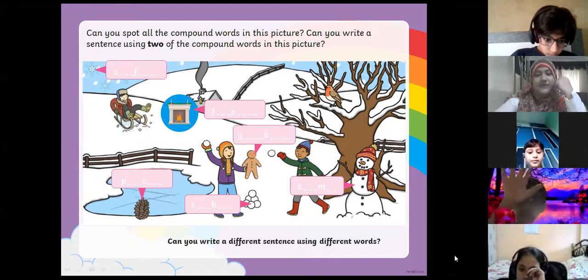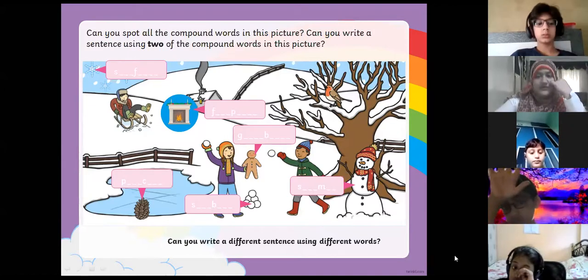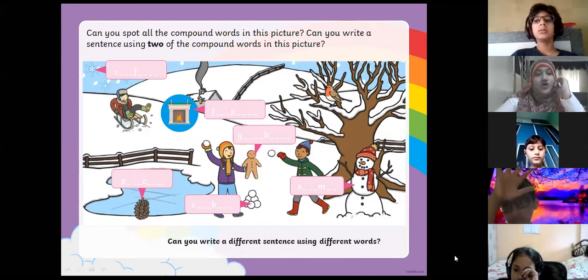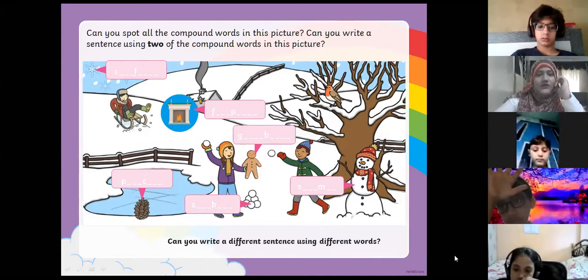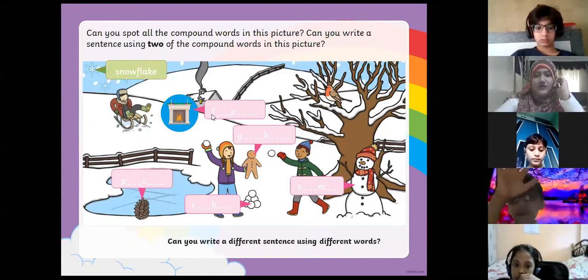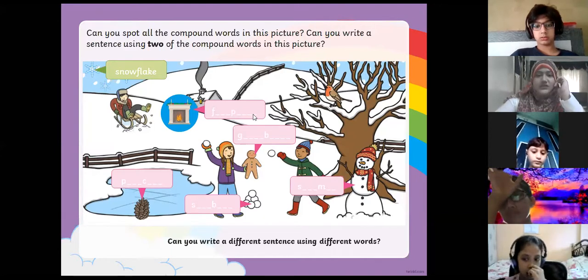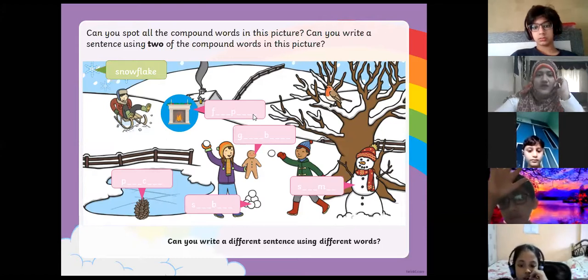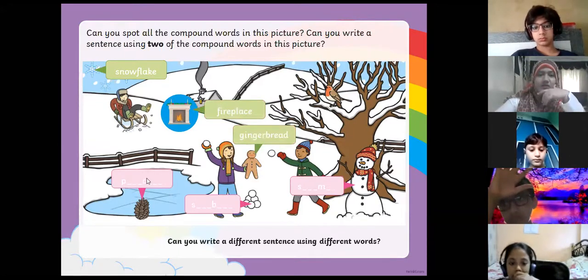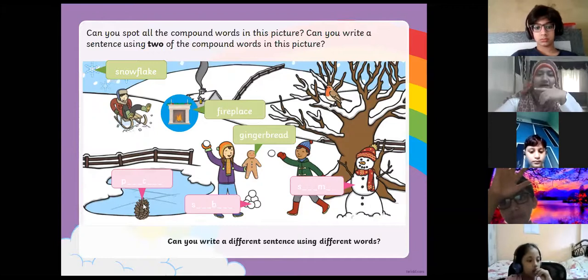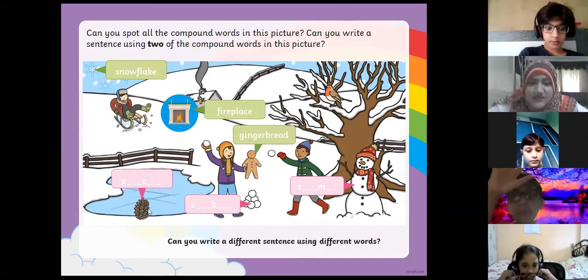Snowflake. Very good. Okay, what is this? Answer one of these. Fireplace. Yes, it's fireplace. Gingerbread. This is gingerbread. Snowman. Okay. This.